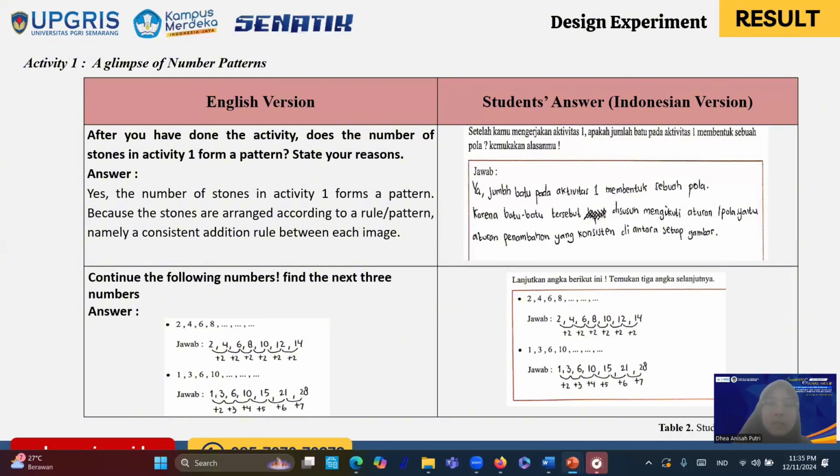And we can see here that when we ask them to continue the following numbers, find the next three numbers, here students can answer us by 2, 4, 6, 8, 10, 12, 14. Saya menuliskan kalau ini tuh tambah 2, tambah 2, tambah 2, tambah 2, dan seterusnya.